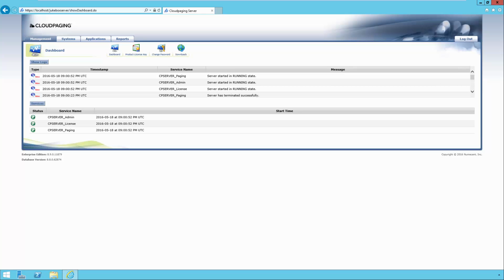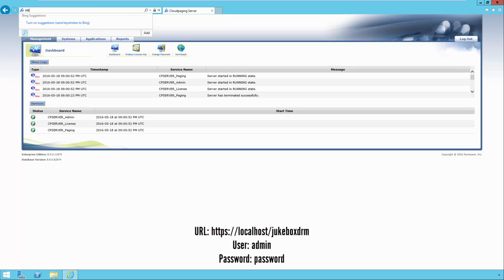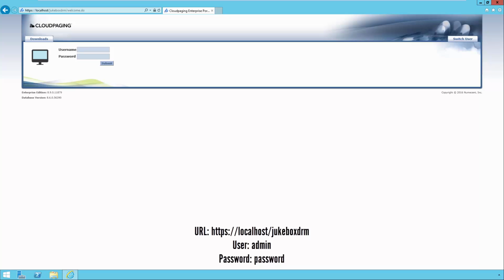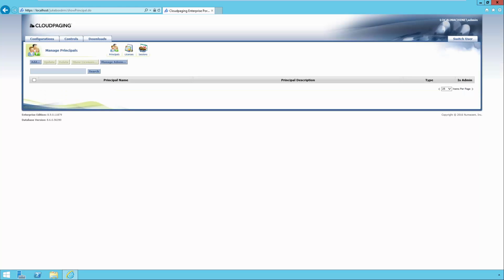Browse to https://localhost/jukeboxdrm to access the Enterprise portal. The same admin user ID and password can be used. The Cloudpaging server and Enterprise portal are now ready to be configured for use.